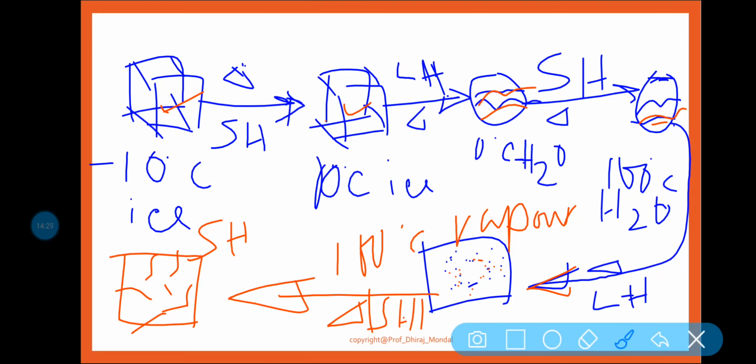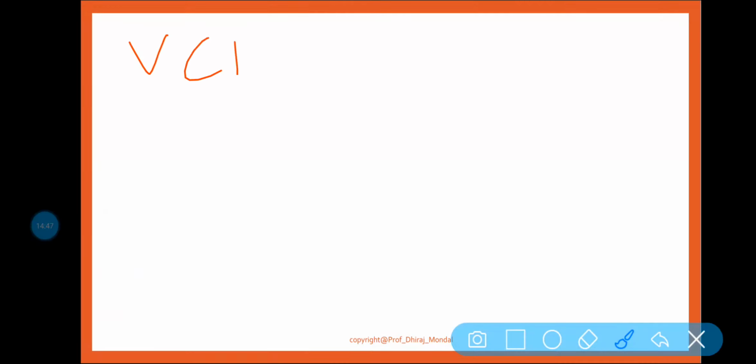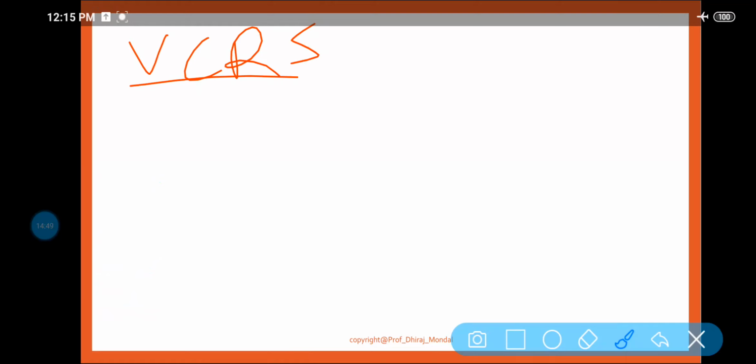When some heat is added to the system, this is how one phase changes to another phase by the help of latent heat, and if the temperature is rising, then it will take some sensible heat. Okay, so I think it is clear. Now let us discuss the VCRS, the vapor compression refrigeration system.